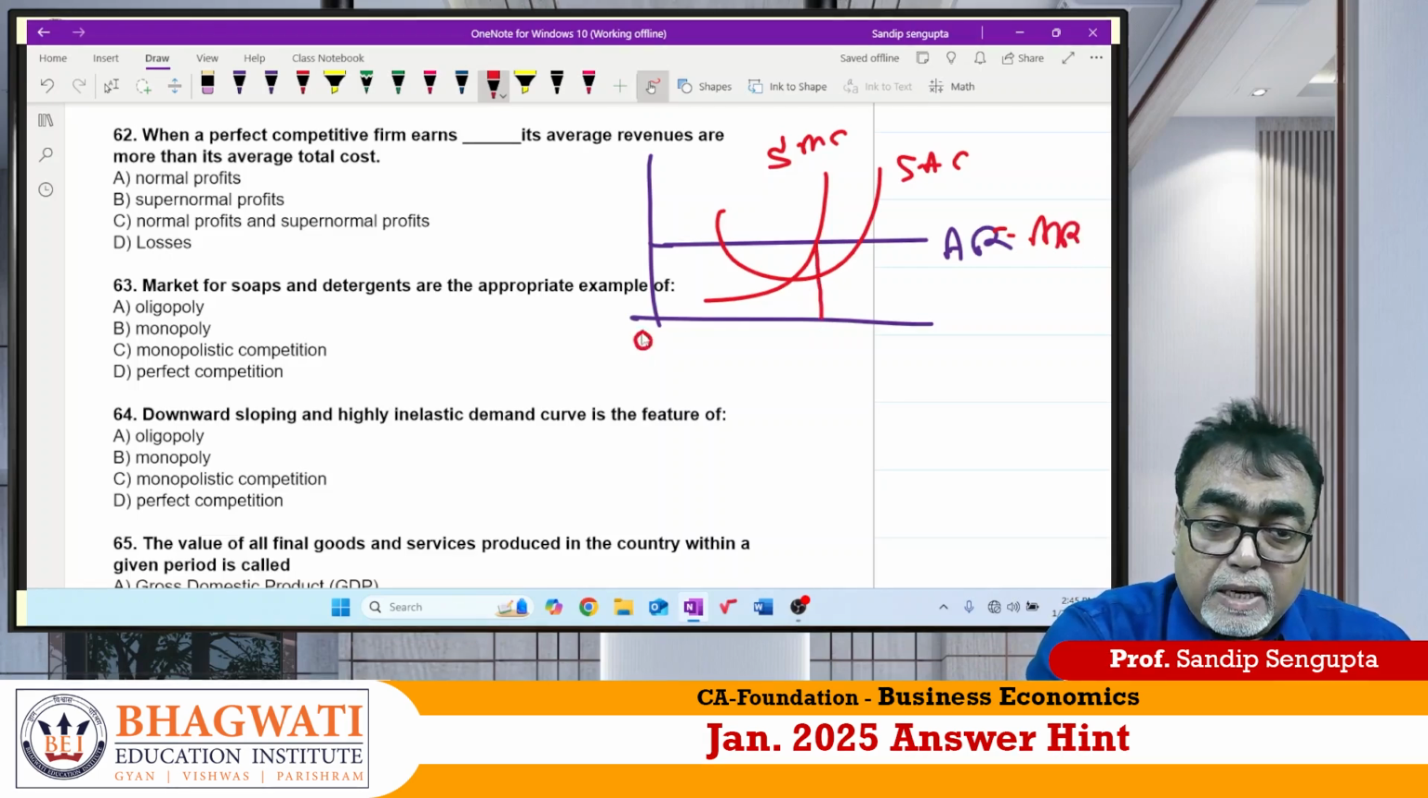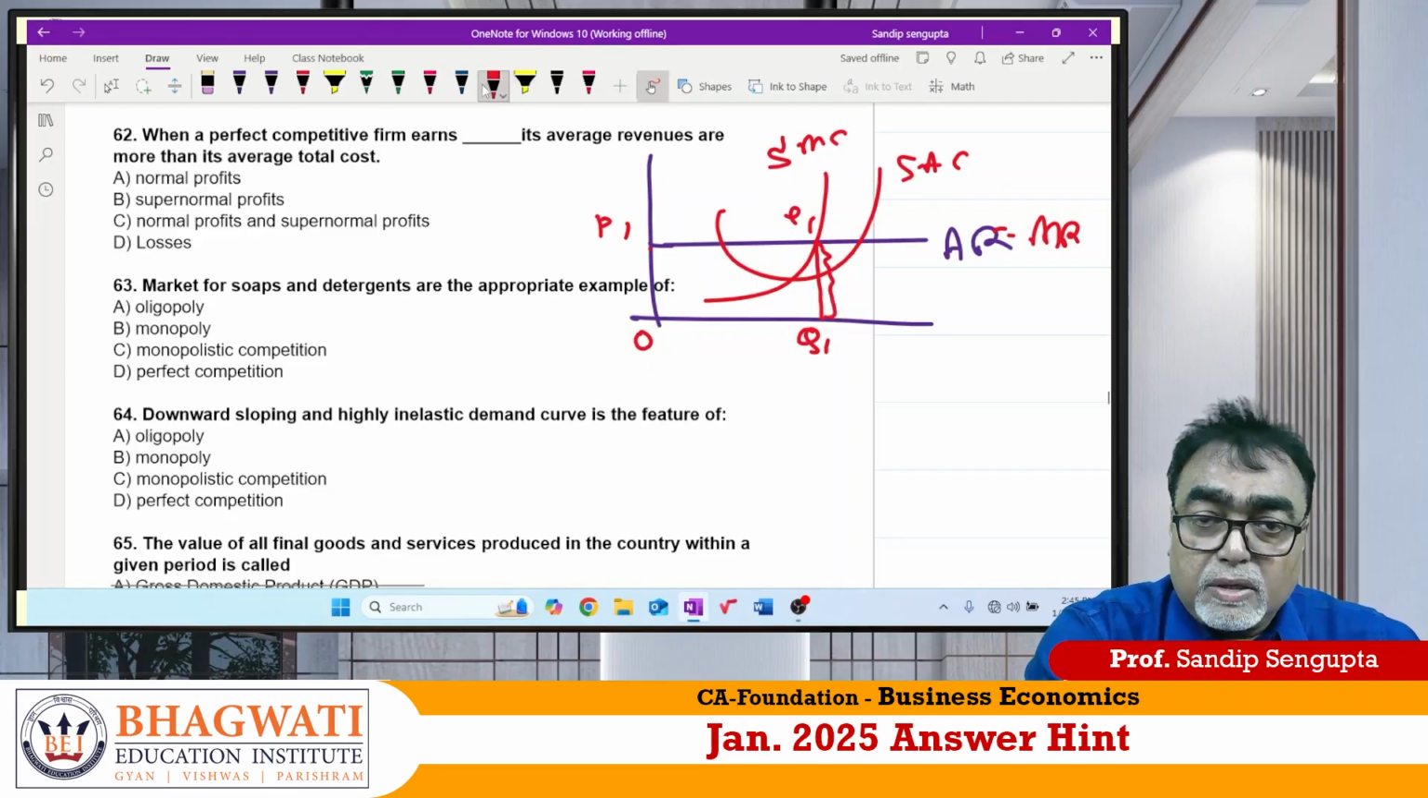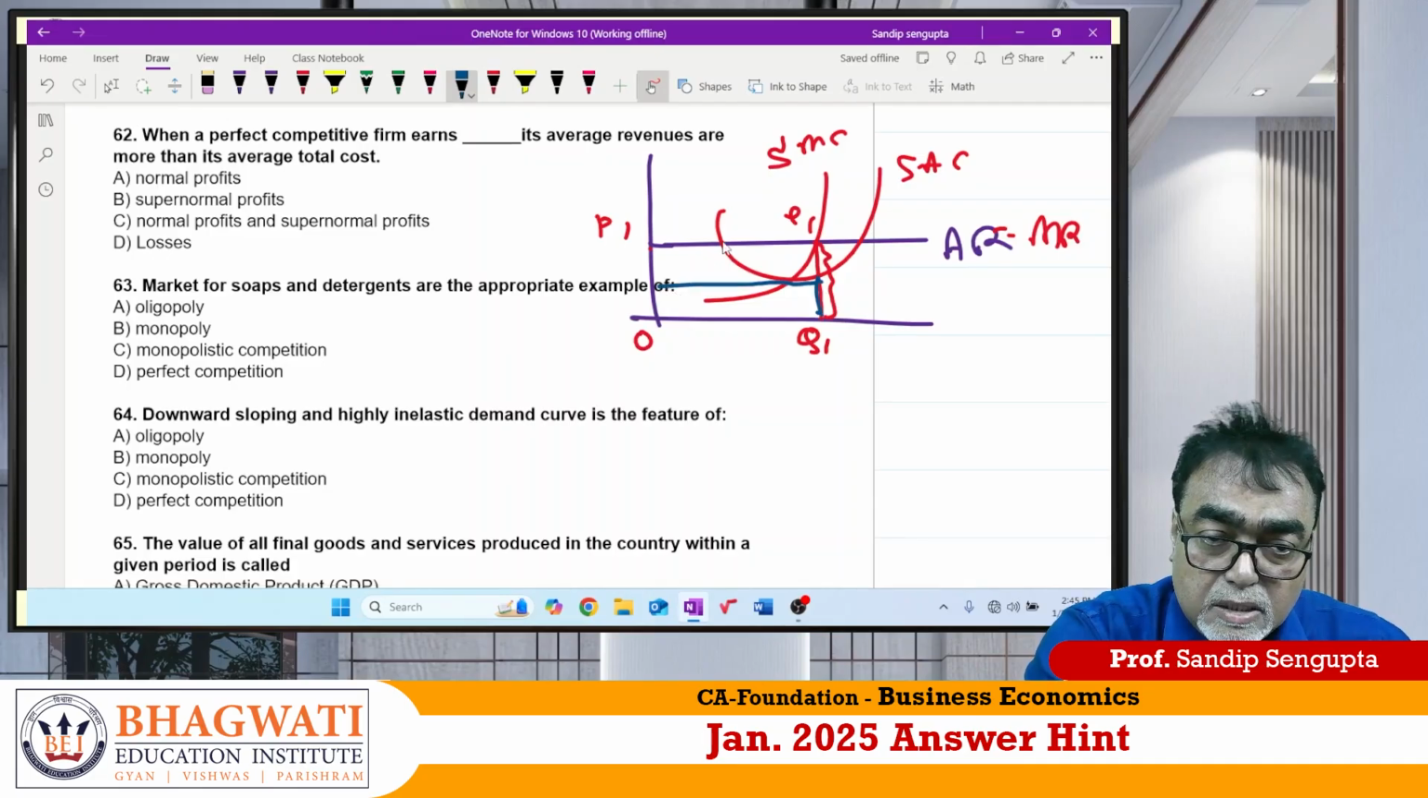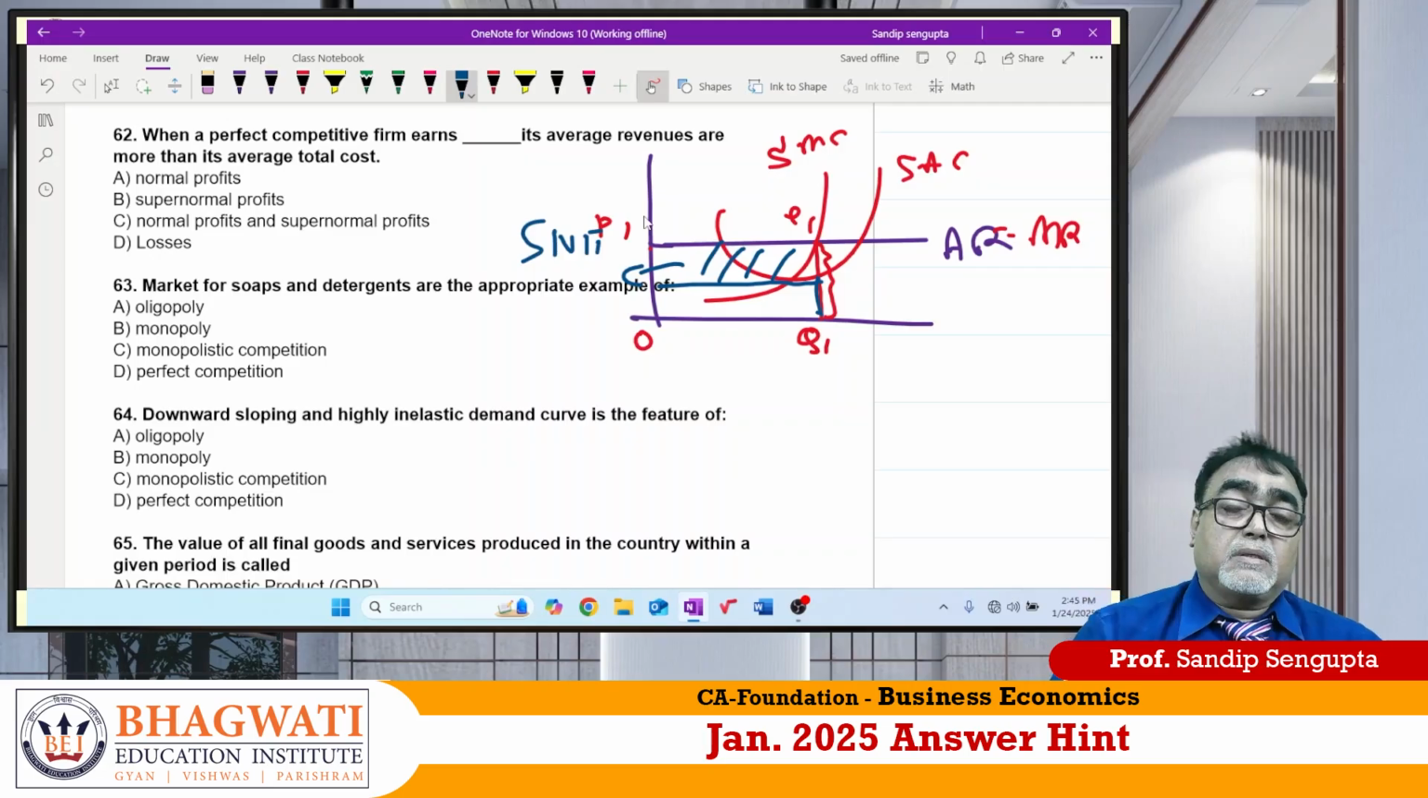So point is here, right? So point is here means what? For this quantity, price is this. For this quantity, average cost is this. So this is nothing but supernormal profit. Yes or no? Those are not my student, carefully follow this, sir.